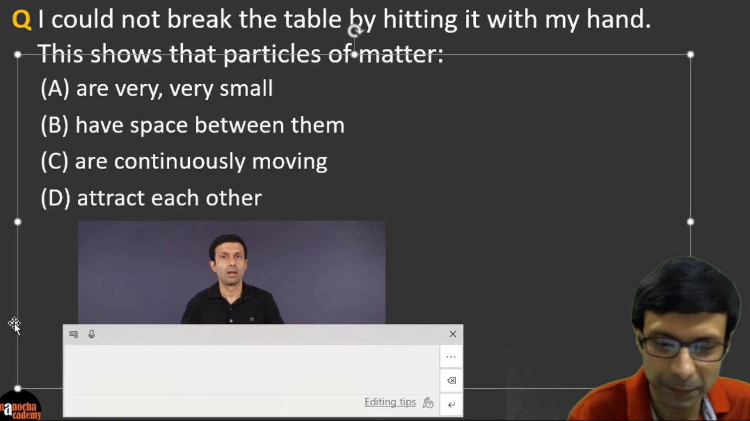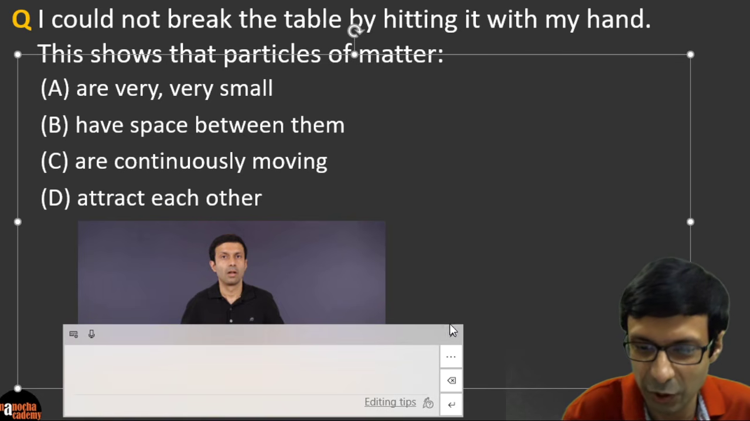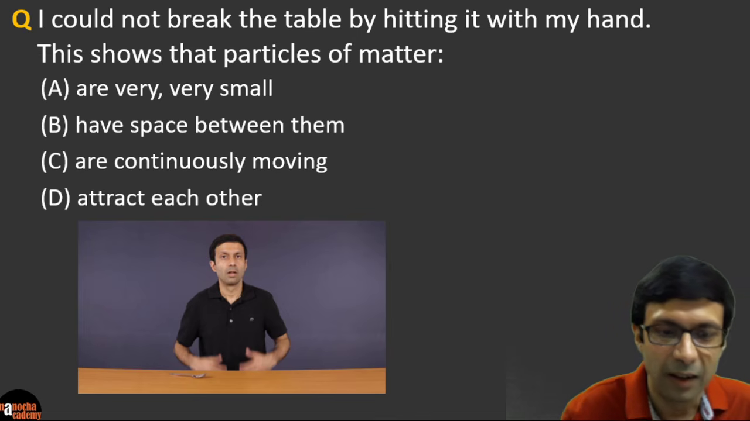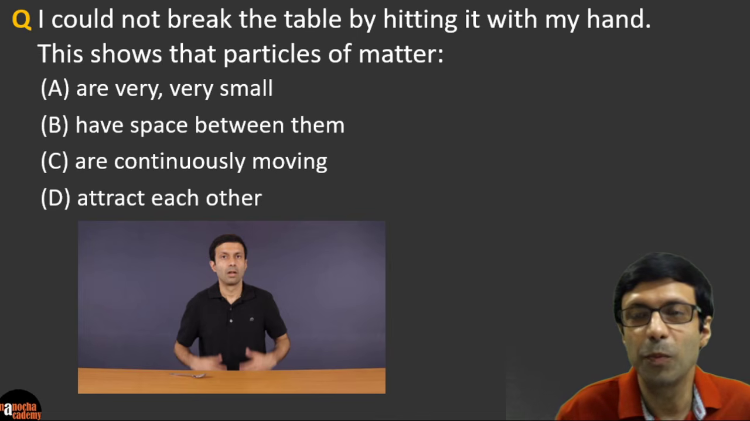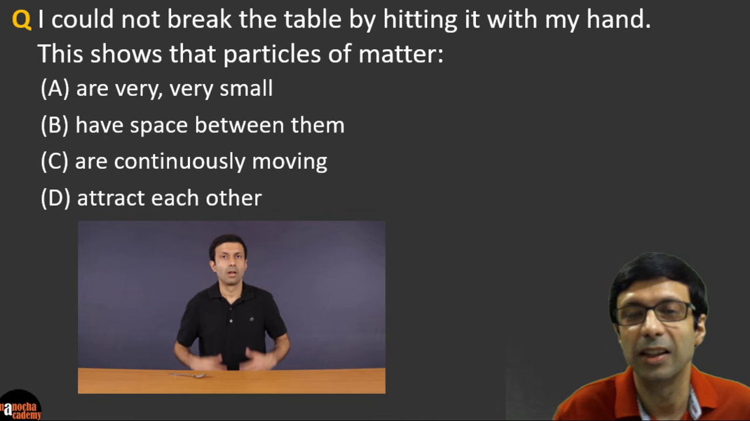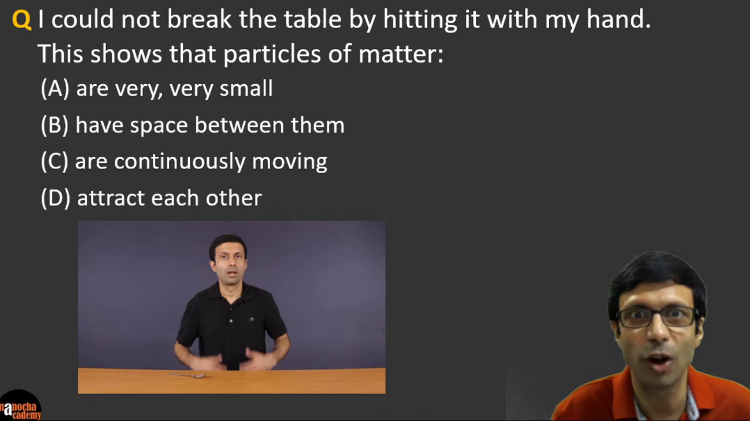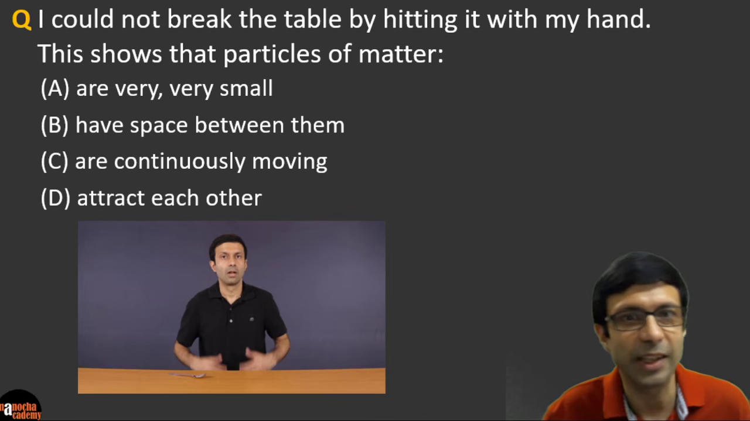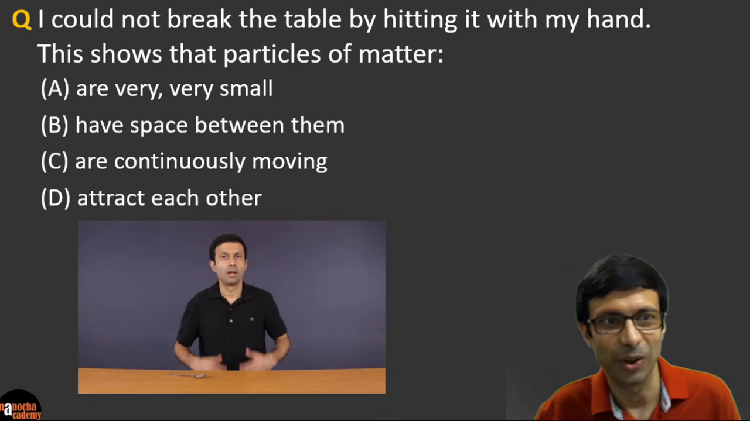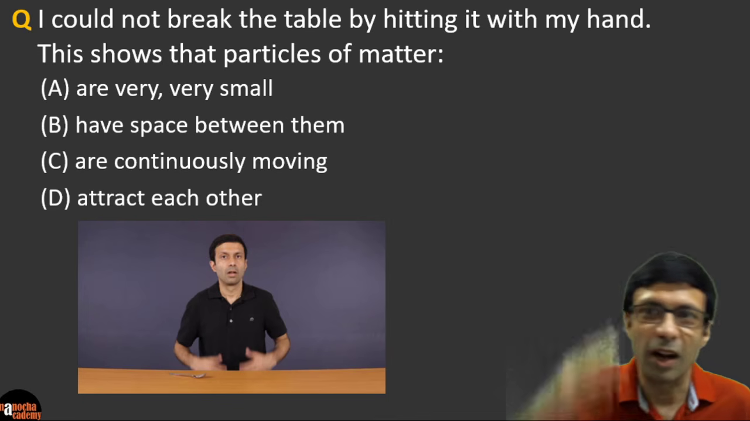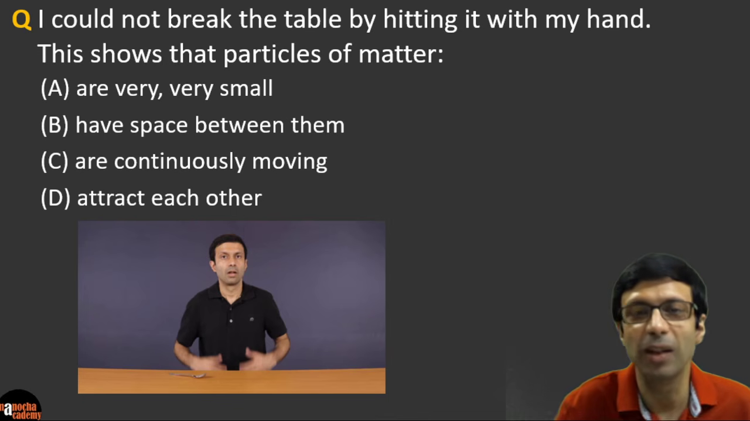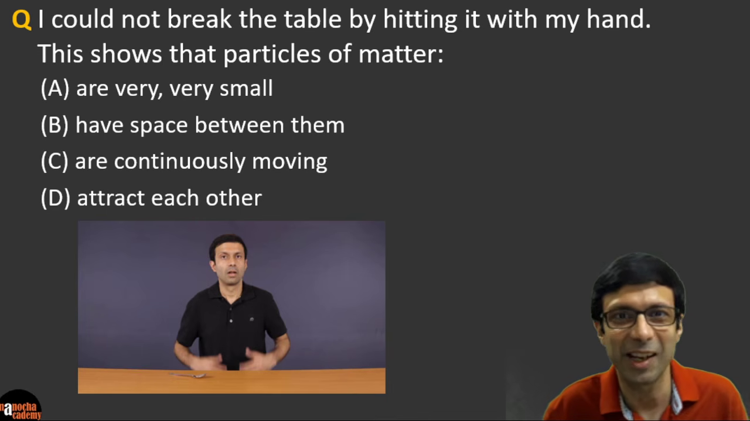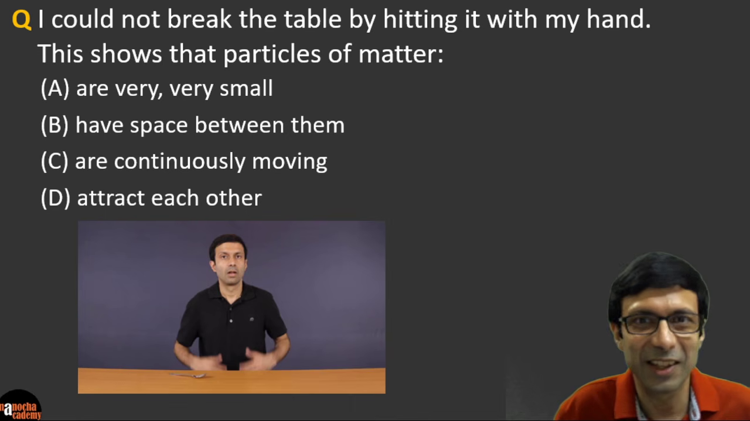So what do you think is the answer here? Is it, let me just close that. So what do you think is the answer for this one? That I could not break the table with my hand because the particles of matter are very, very small. They have space between them. Or is it C, they are continuously moving, or D, they attract each other? Okay. So guys, when you saw that video, I was trying to hit that table with my hand and I was unsuccessful in breaking it. I'm not Superman, right? I couldn't break that table. And so what is the answer here?